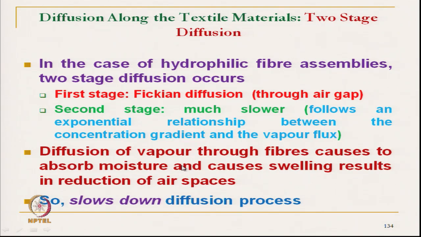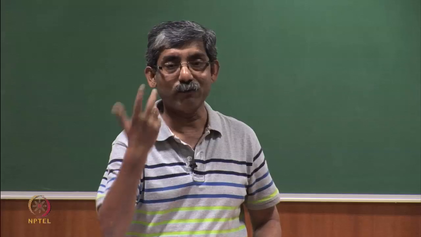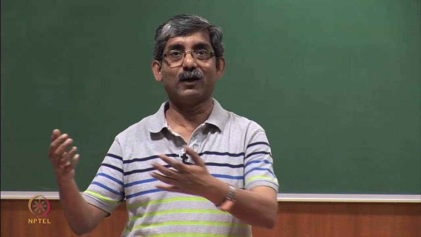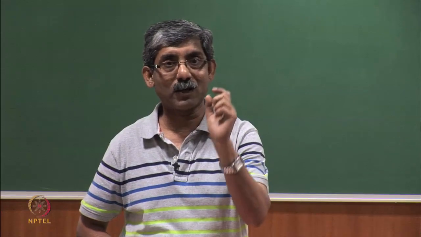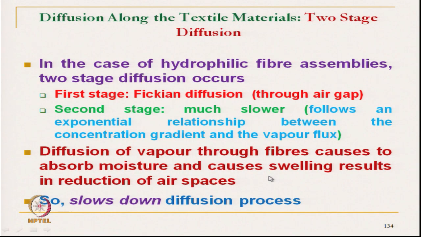So, it creates another problem. When non-Fickian diffusion takes place in a hydrophilic fiber, due to absorption of moisture the fiber gets swelled, so sometimes it slows down diffusion. Which diffusion does it slow down? It is the Fickian diffusion.